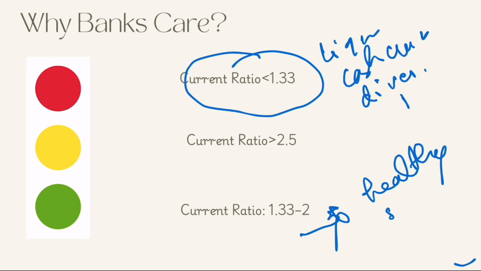But when a ratio is too high, say more than 2.5, it means inefficient asset use, or maybe too much idle inventory or uncollected receivables. The business is not making optimum utilization of its resources. So when the ratio is too low, that is dangerous, and when the ratio is too high, that is also a dangerous position for us.